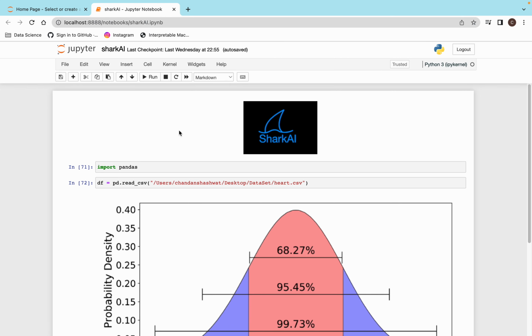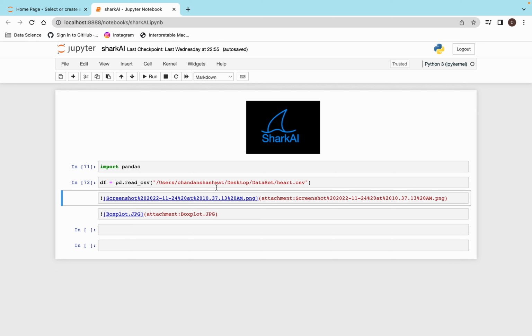Okay, let's talk about the central limit theorem. What is the central limit theorem? The central limit theorem says that the sampling distribution of the mean will always be normally distributed as long as the sample size is large enough.